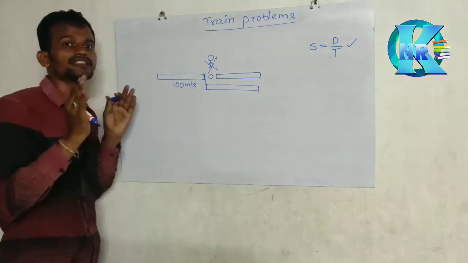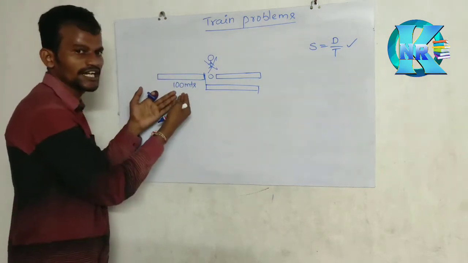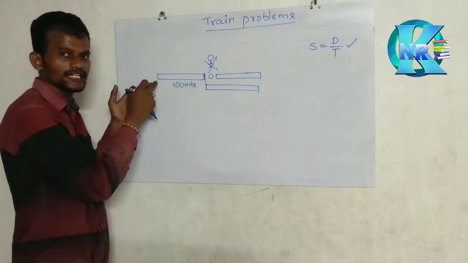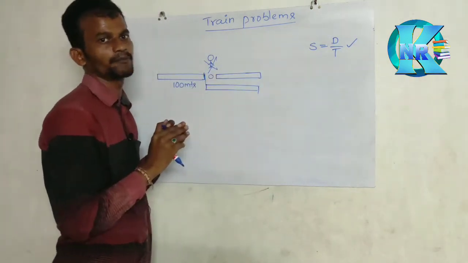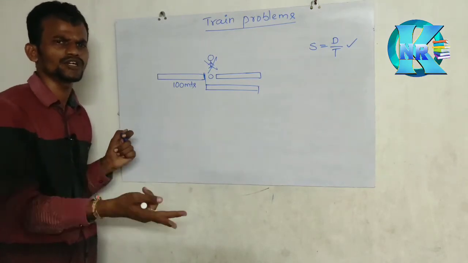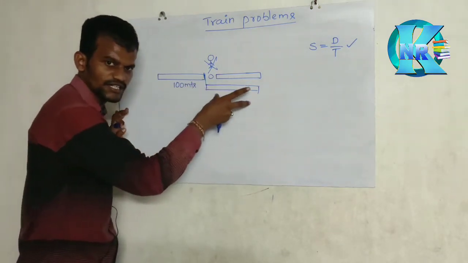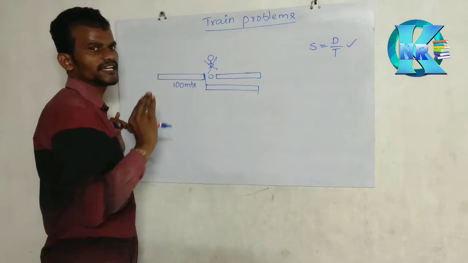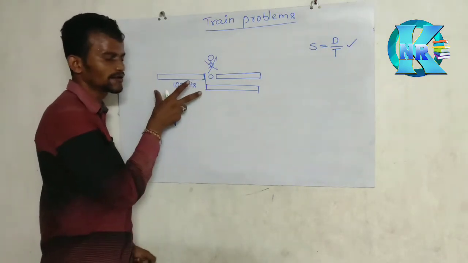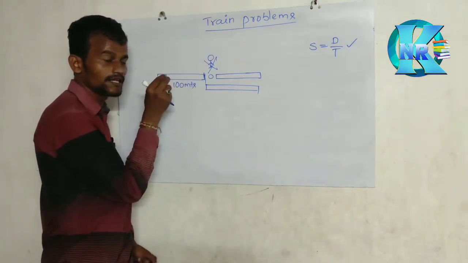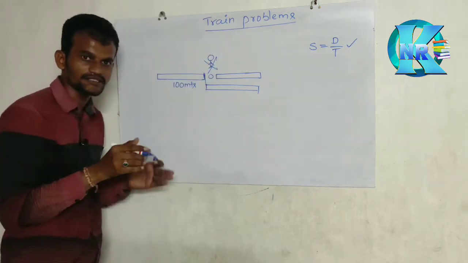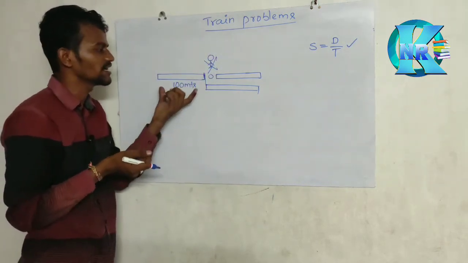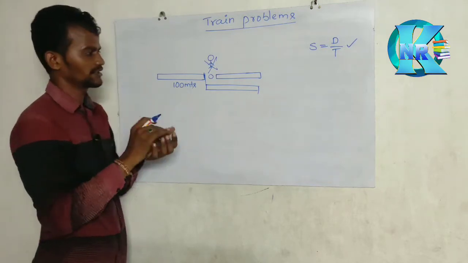The total length of the train. If the length is 100 meters, the train travels 100 meters to cross a person. If it is 200 meters, it travels 200 meters. So when a train crosses a person, it travels the length of the train. Understood?